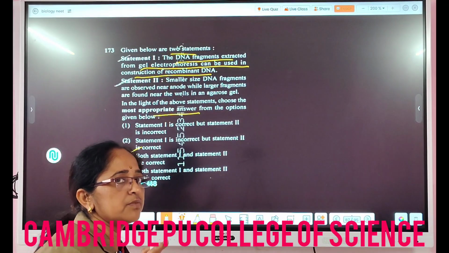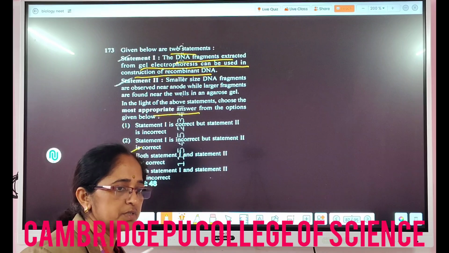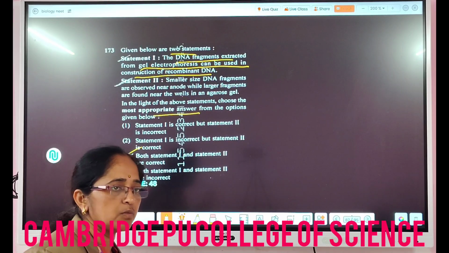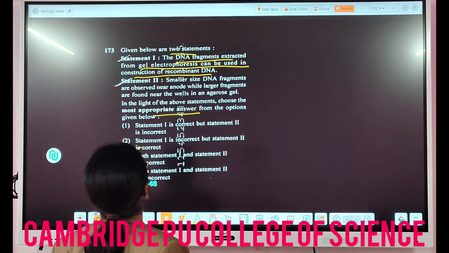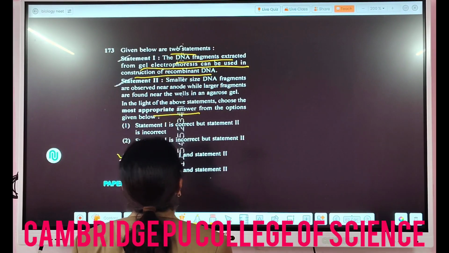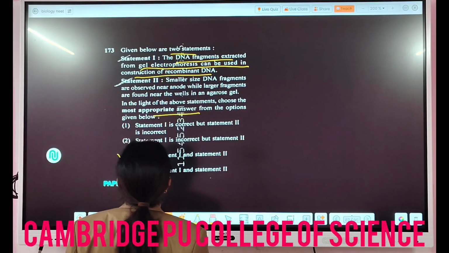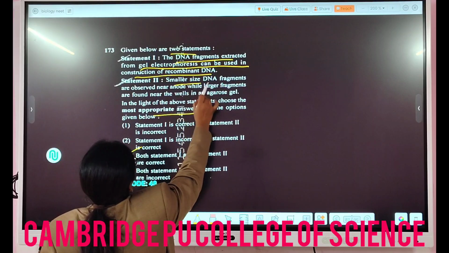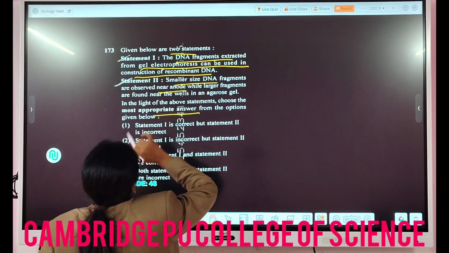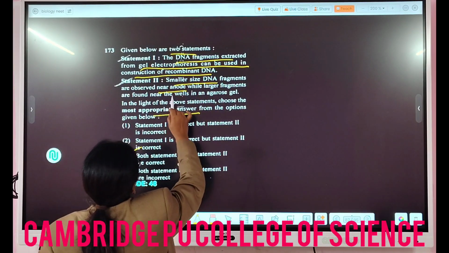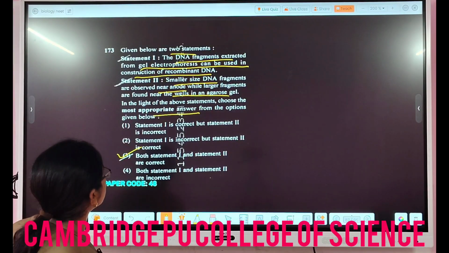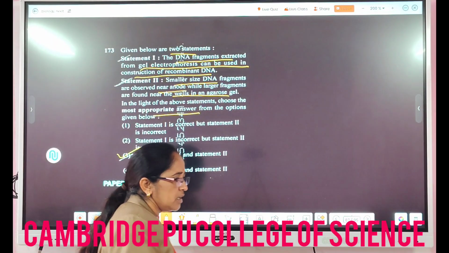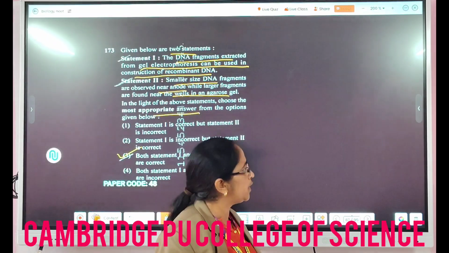The ones with lighter weight will move further towards the positive terminal, whereas the ones which are bigger in size will remain behind, and as a result they get separated. In statement 2 also, they are saying that smaller size DNA fragments are observed near the anode while larger fragments are found near the wells in an agarose gel. Definitely, that's what I said. Smaller size will go towards the positive terminal, that is the anode.